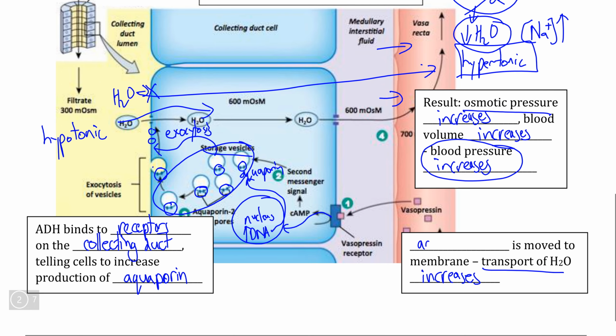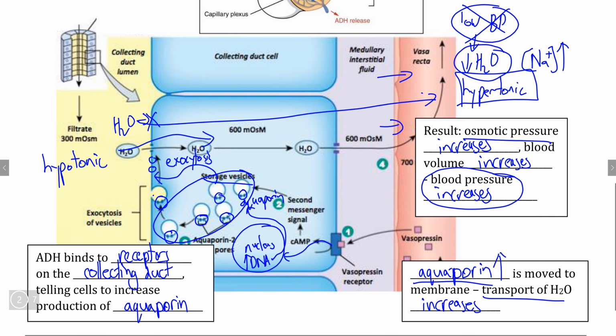ADH regulates this process by increasing the ability of water to pass from the collecting duct into circulation by upregulating the production of the transport protein that is necessary for this.